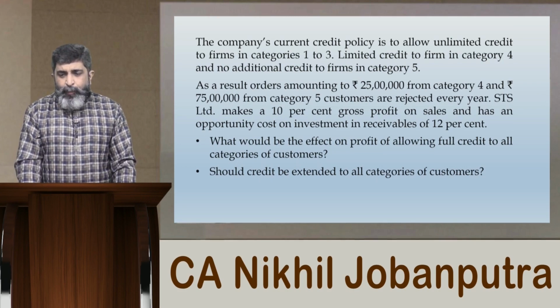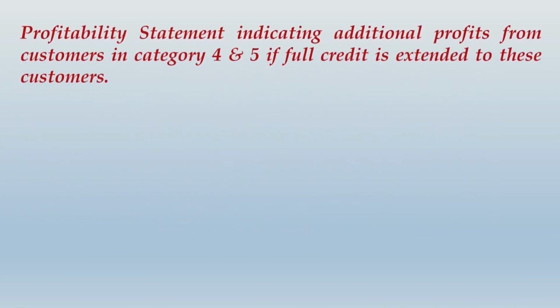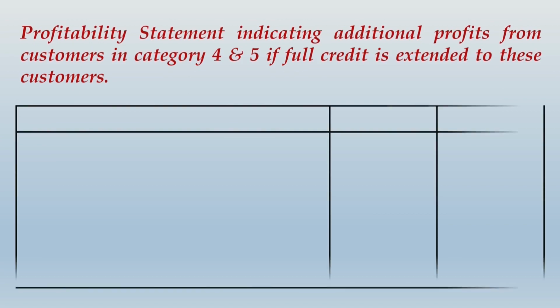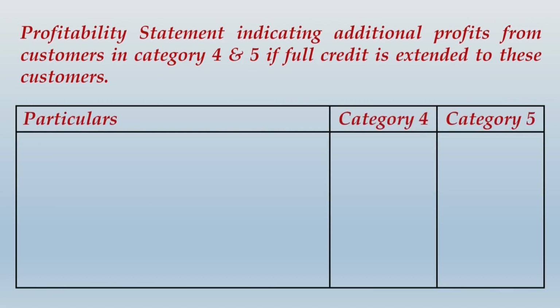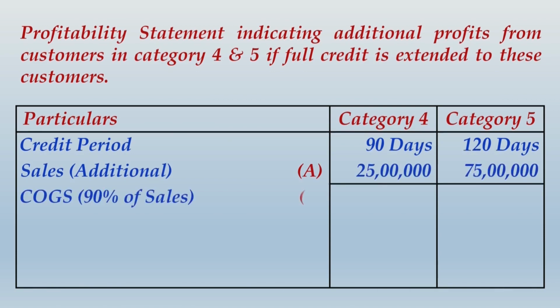So let us see how to present the solution over here. In your solution, you will first begin with a profitability statement including additional profits from customers in category 4 and 5 if full credit is extended to these customers. So as I told you, just make a 2 column statement, that is for category 4 and category 5. Credit period 90 days and 120 days. Additional sales will be 25 lakhs and 75 lakhs, that is already informed to you. Cost of goods sold will be 90% of sales.